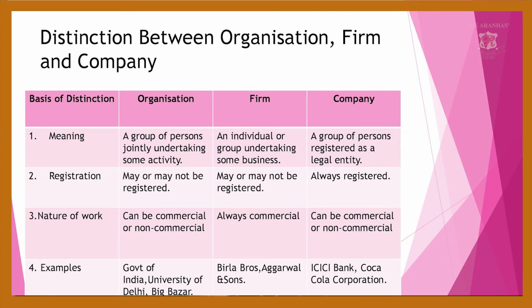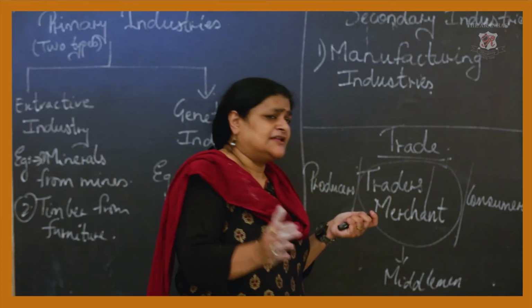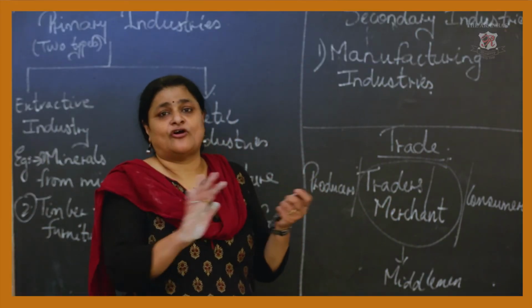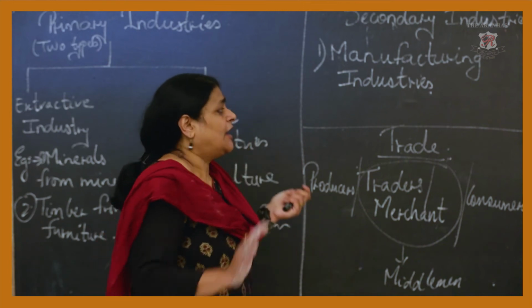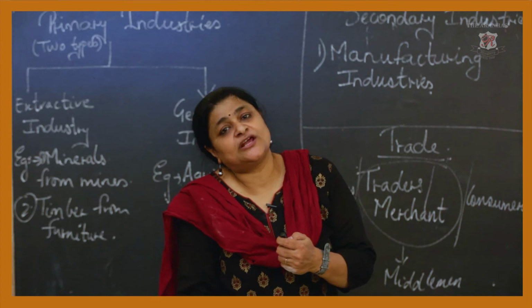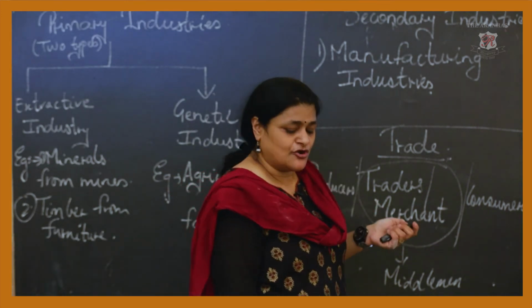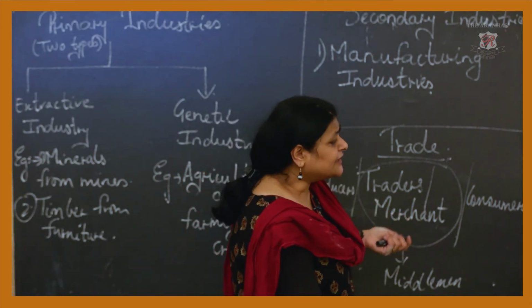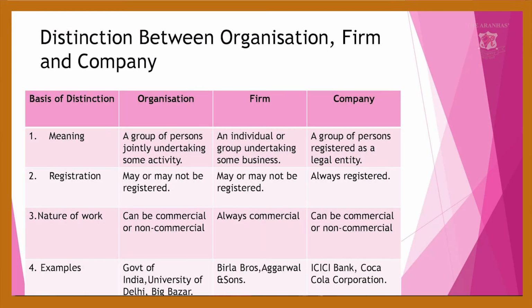A group of persons who are jointly undertaking some activity is called an organization. Here registration may or may not be required; it is not compulsory. The nature of the work may be commercial or non-commercial. Examples of organizations are the Government of India, University of Delhi and Big Bazaar, which are famous examples.